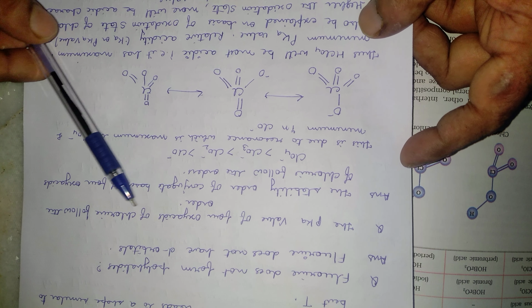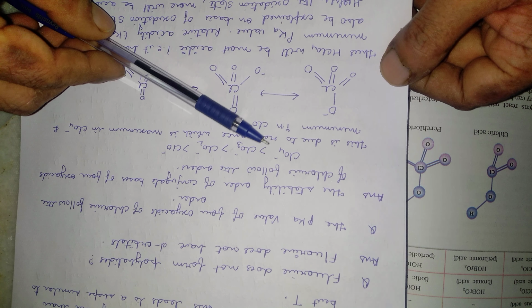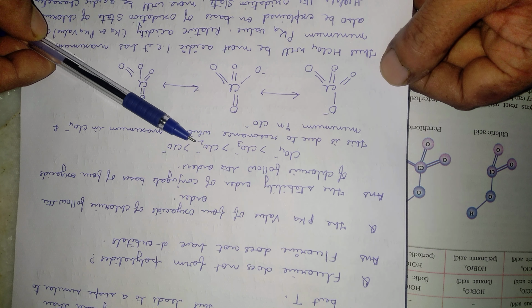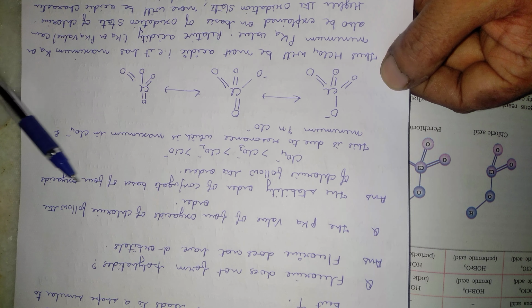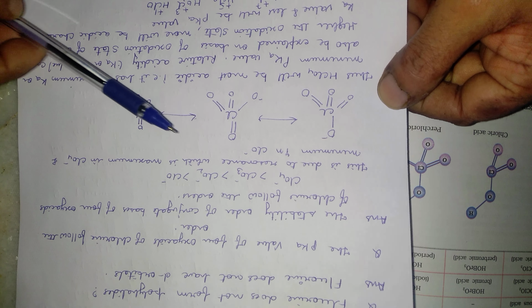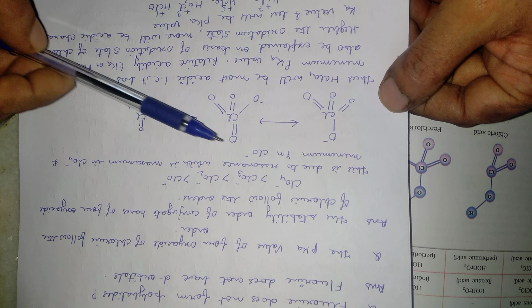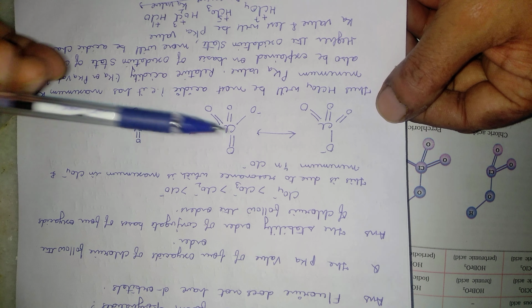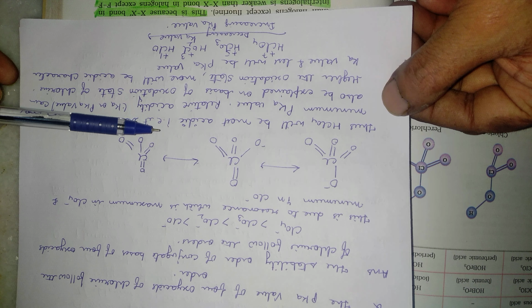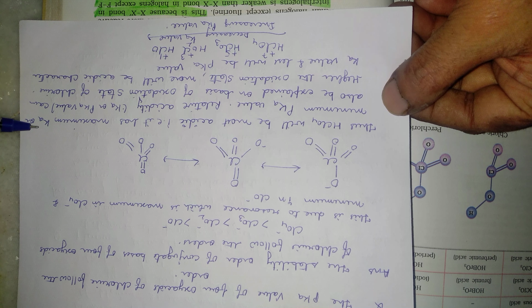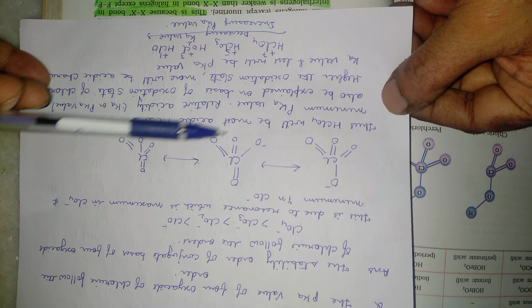The pKa value of the 4 oxy acids of chlorine follows this order: HClO4, then HClO3, then HClO2, and HClO. This is because of the stability order of the conjugate bases of the 4 oxy acids of chlorine. This is the order, and this is due to resonance, which is maximum in ClO4 negative and minimum in ClO negative. Here you can see the resonating structures of these ions. Thus HClO4 will be the most acidic, because it has the maximum Ka and minimum pKa value. So to be more acidic, the pKa value has to be minimum.